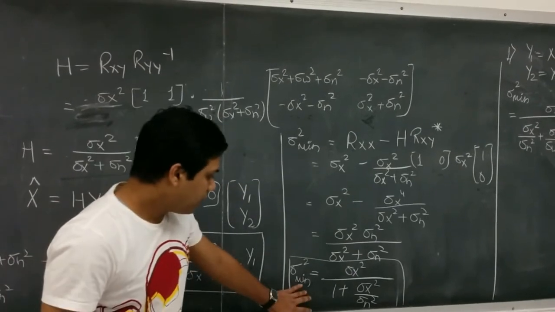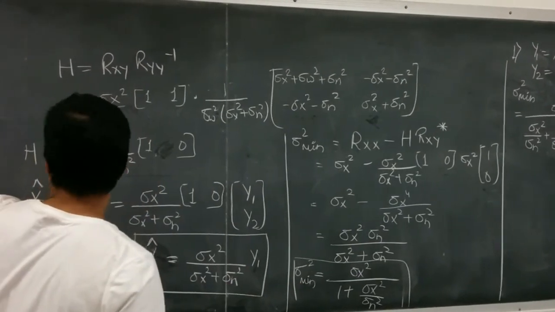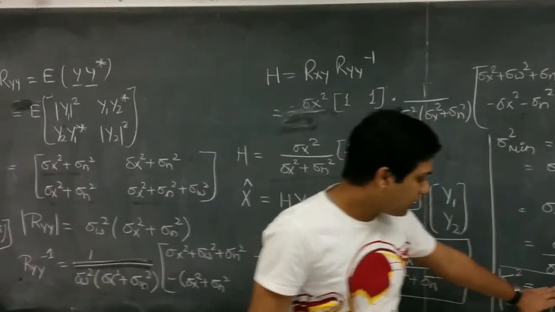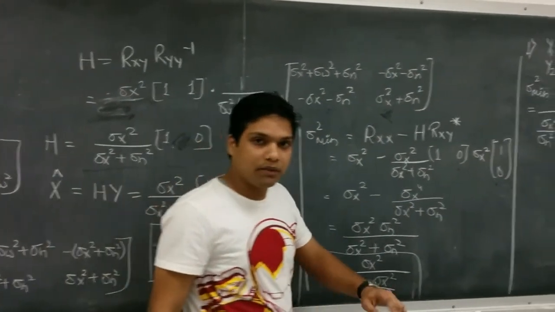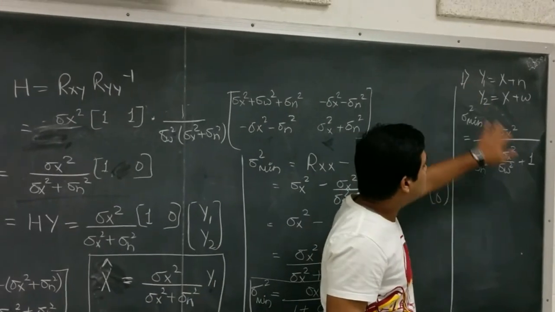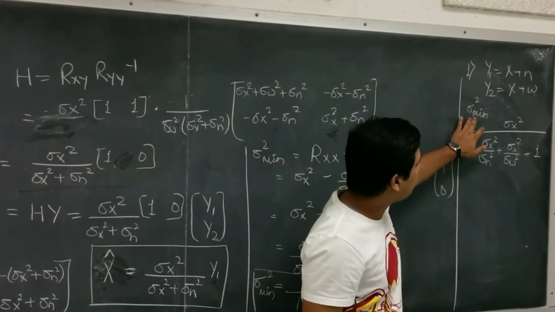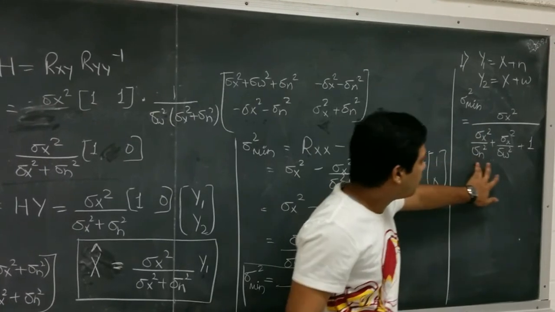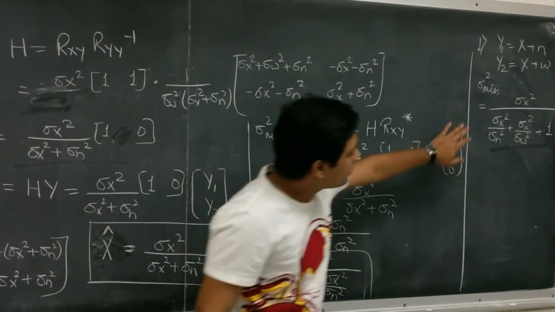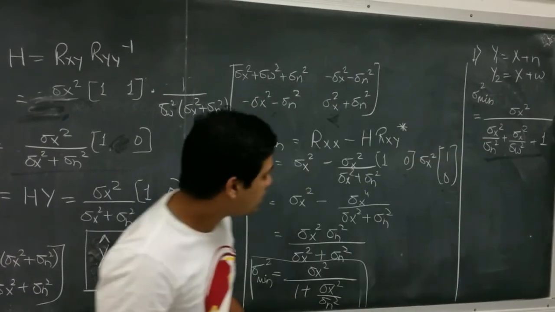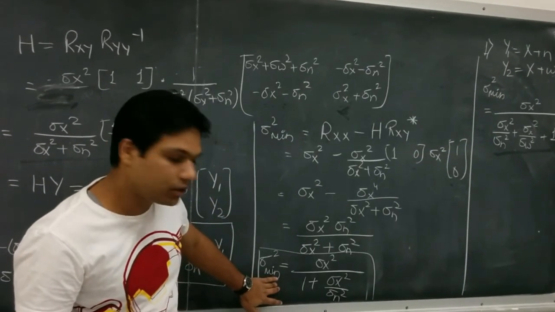So when we had these two given data sets, we are getting this as our minimum variance of the error. And in the previous question, we had these data sets and we got the minimum variance of the error by this expression. So we can see that obviously this variance is much less as compared to this variance.